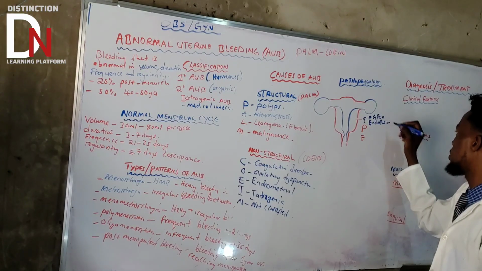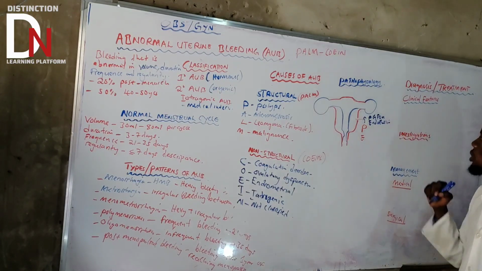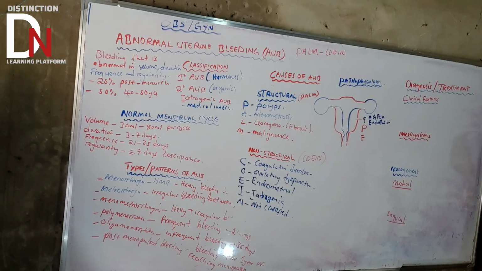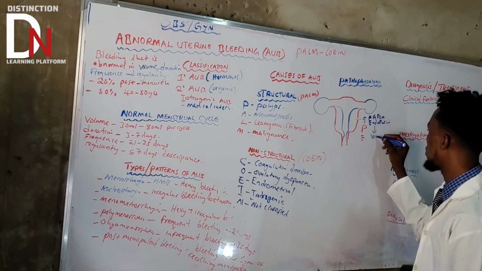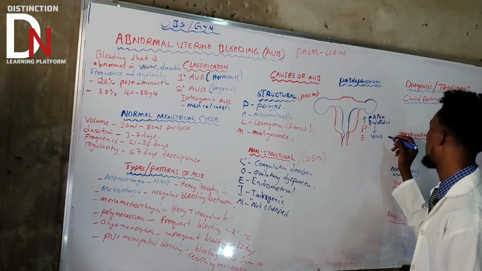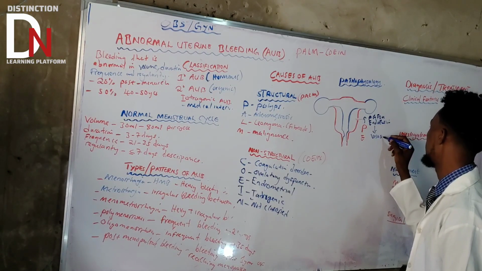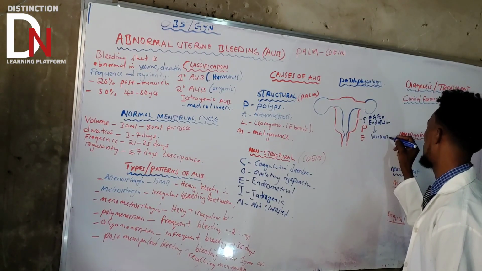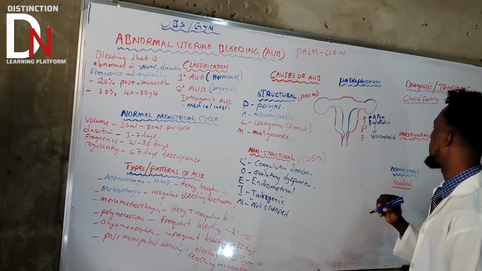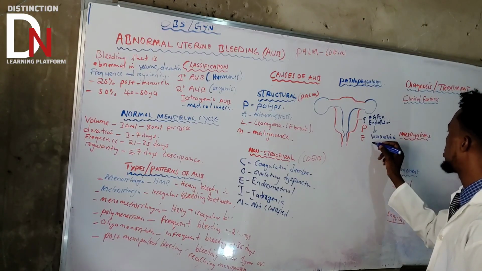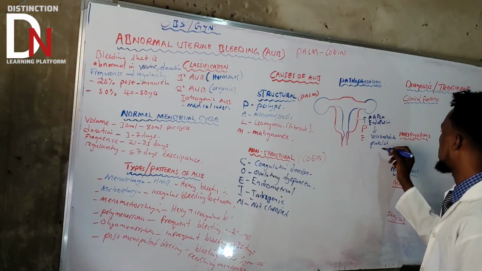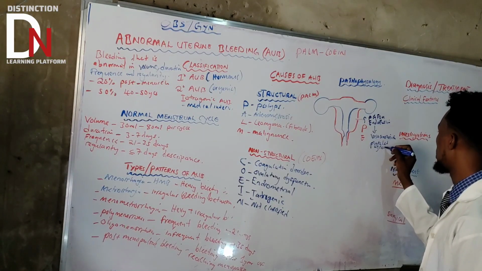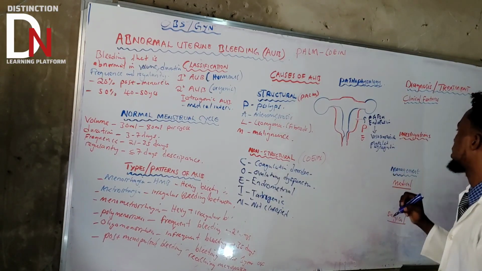So these two important substances that are produced due to progesterone promote what we call vasoconstriction, and also platelet aggregation.